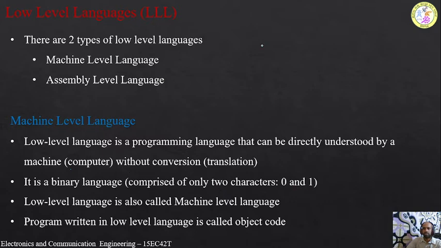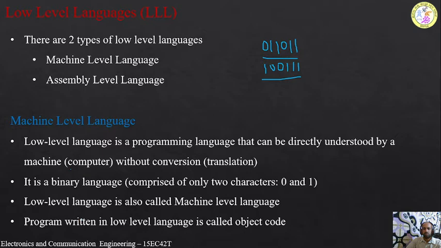So here the binary language consists of what? It consists of only zeros and ones, something like 0, 1, 1, 0, 1, 1. Let us assume that I have a certain code like this, and this code is going to perform some operation. Similarly, I have some other code, for example 1, 0, 0, 1, 1, 1. This is another code, and this is going to perform some other operation. So like that, we use these binary numbers to perform certain operations, and this can be understood by the computer or the device.